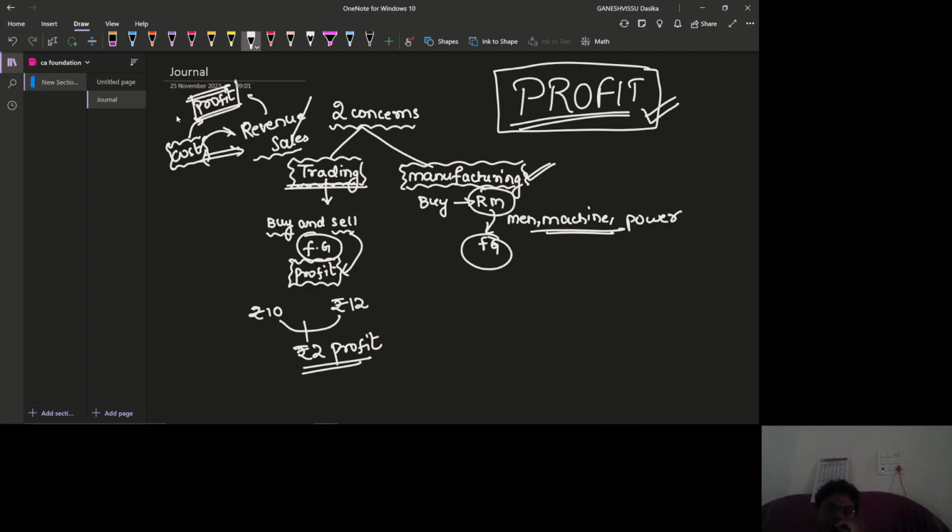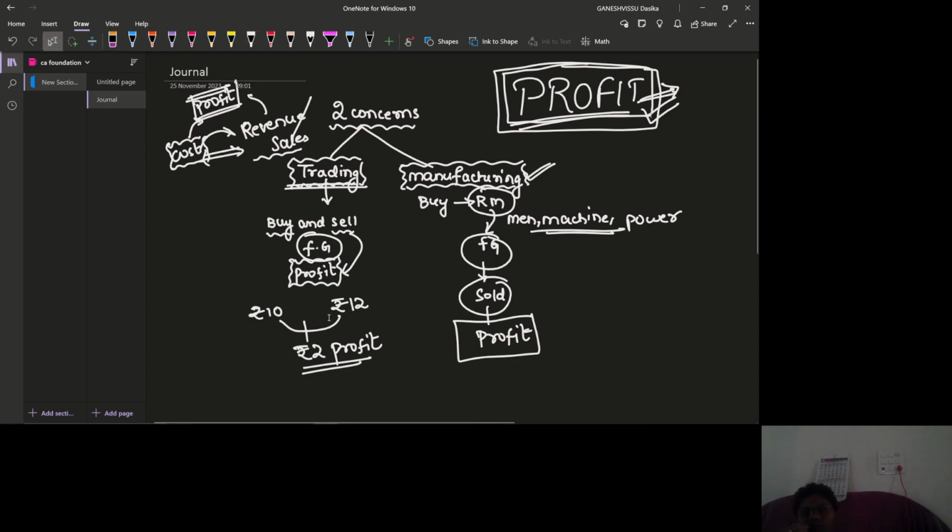Later, the same trading activity will be carried on. The finished goods have been produced, and then they are sold in the market so as to earn profit. That means for every business, the sole motive is the earning of profit. I think you have understood this basic point.